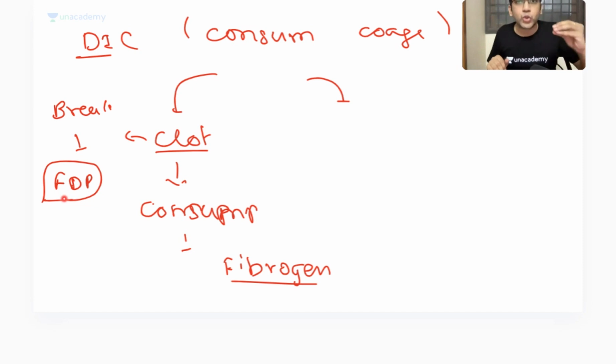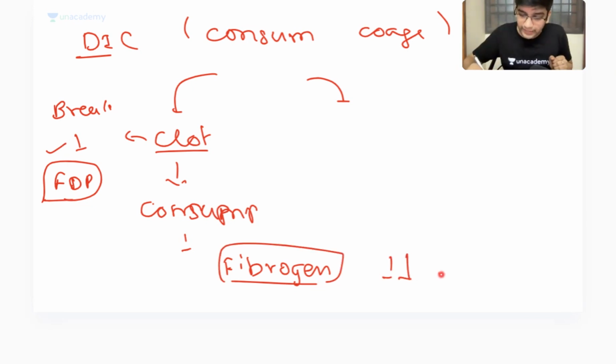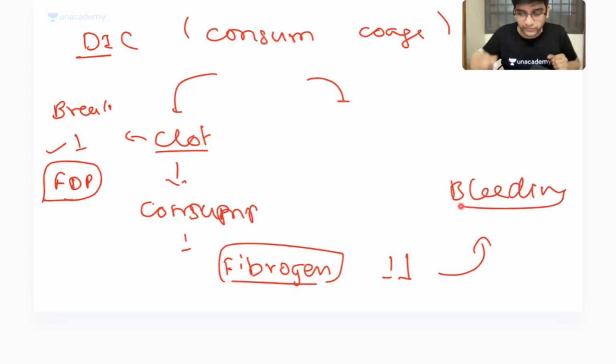So am I right in saying that for two clots, I will not consume every clotting factor? Yes, correct. But when I consume every clotting factor, like when 100 clots are there, everything is consumed. So what determines bleeding is not my FDP. It will be elevated in any number of clots. When the fibrinogen goes down, I'm going to have the symptom of bleeding. So bleeding is determined by the fibrinogen levels and not by the FDP levels. Got it, Aditi? Okay, great.